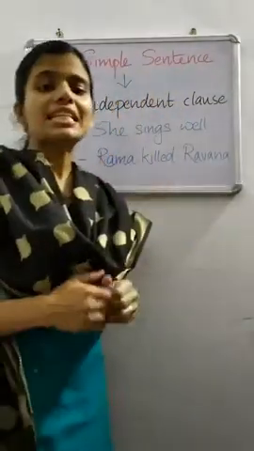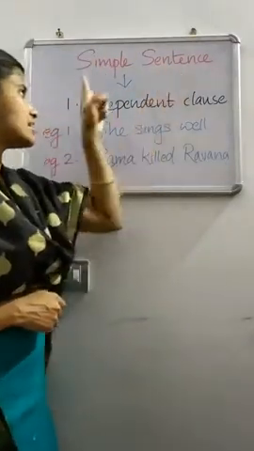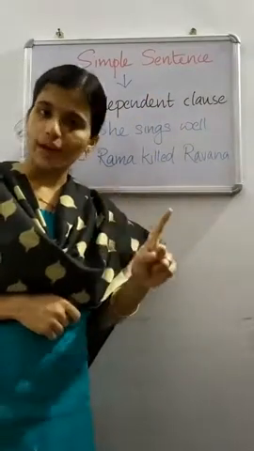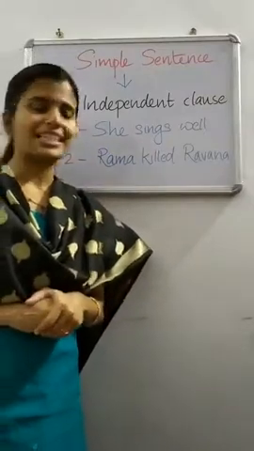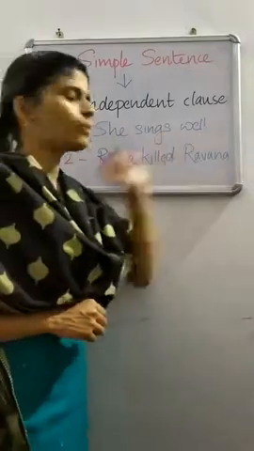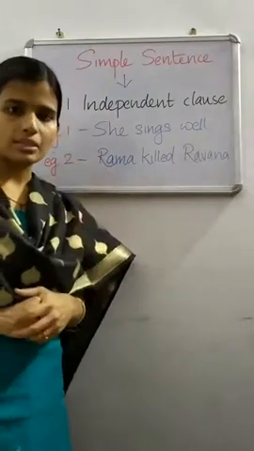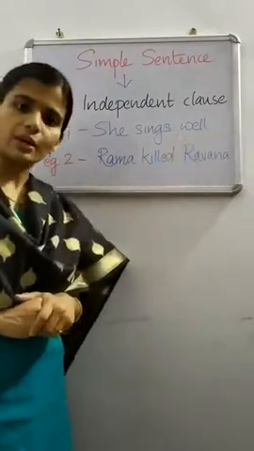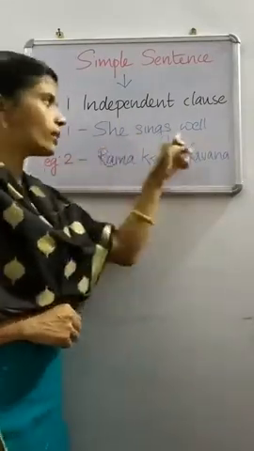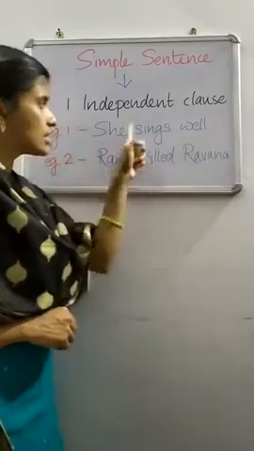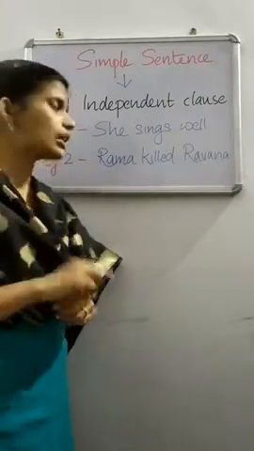A simple sentence is a sentence which has only one independent clause, or one main clause. There will be only one principal clause in a simple sentence. For example, she sings well. In this sentence, there is only one clause, and that clause is an independent clause. It conveys a complete meaning, it makes a complete sense, it can stand alone. There is only one independent clause. So this is a simple sentence.